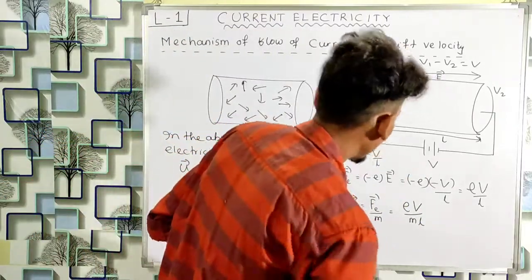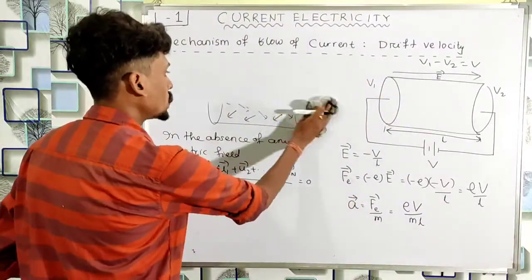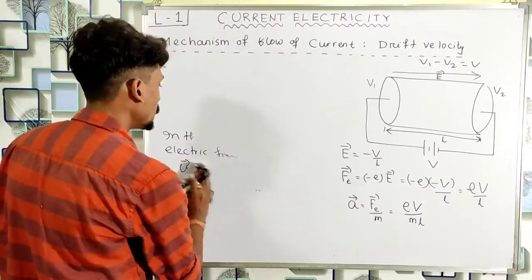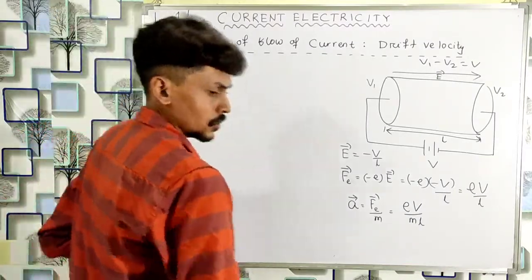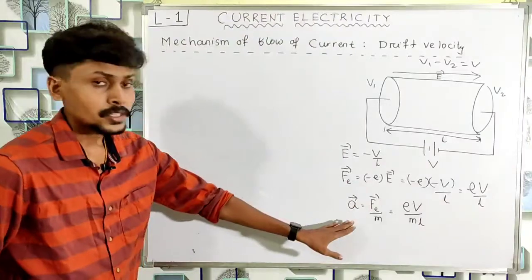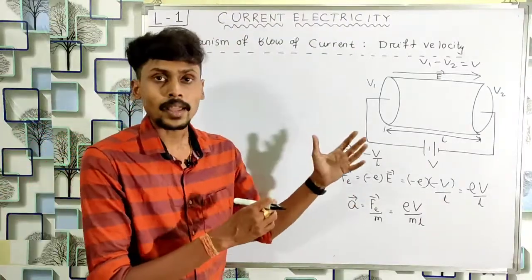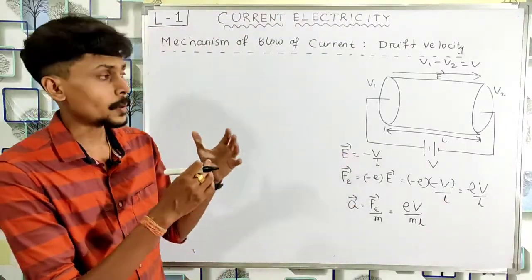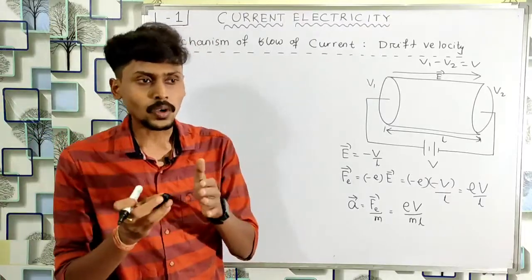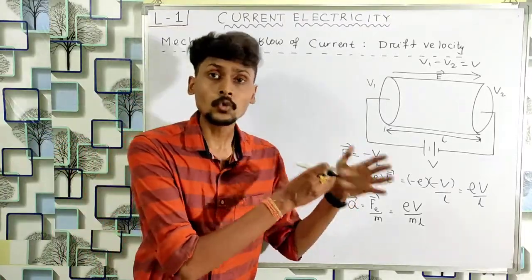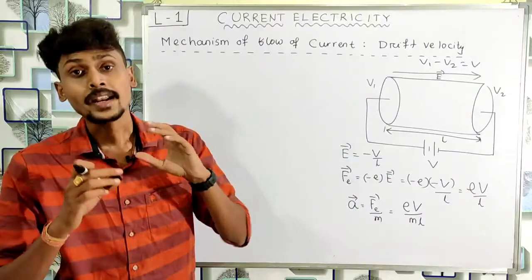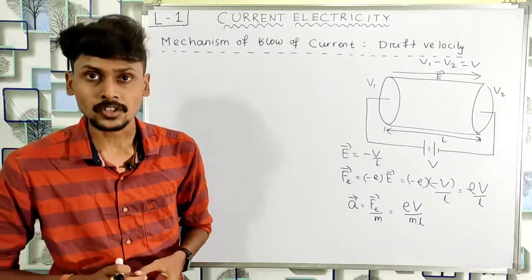Now let us discuss what happens actually when the electrons are accelerated. Before applying the battery or before applying the potential difference, u1, u2, u3 dot dot dot un were the initial random thermal velocities of the electrons.